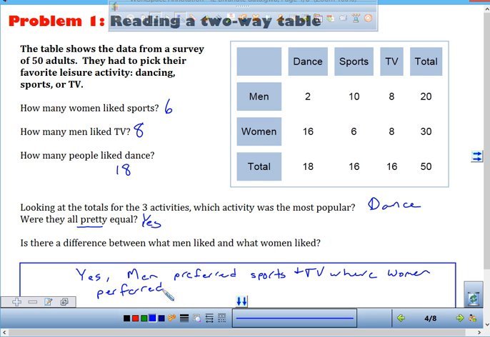Okay, because what is the title of this page? Reading a two-way table. Okay, so this is called a two-way table because you can look at it two different ways. I can look at it vertically, or I can look at it horizontally, and I can learn different information depending on which way I look at it. Okay?